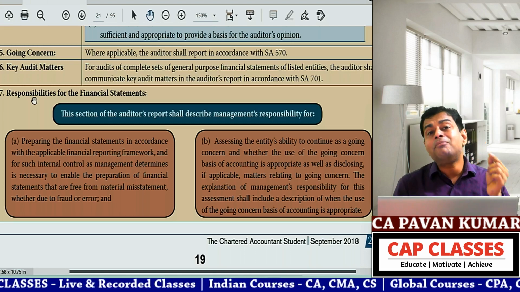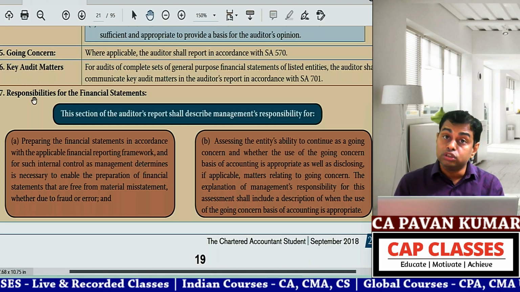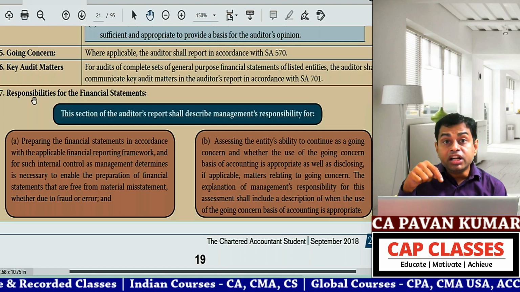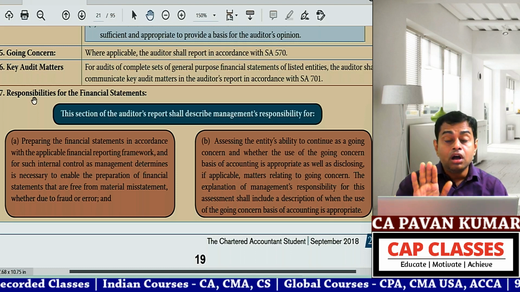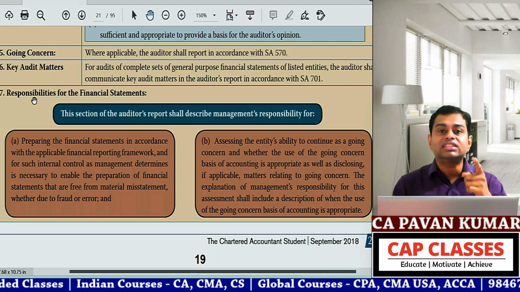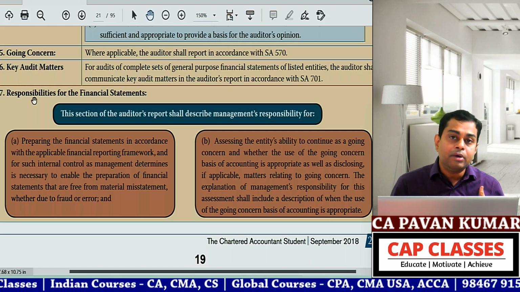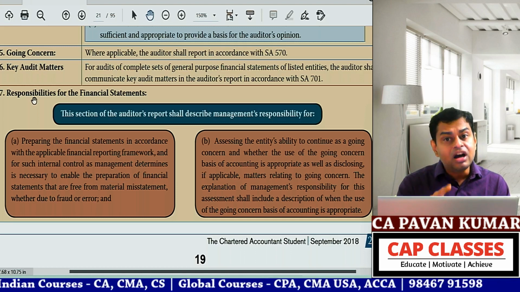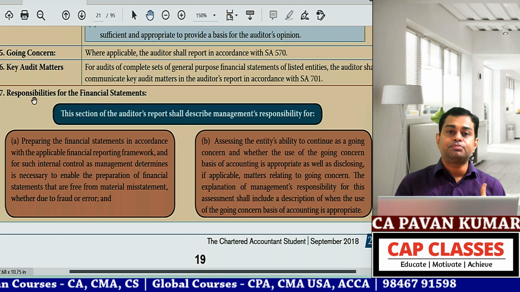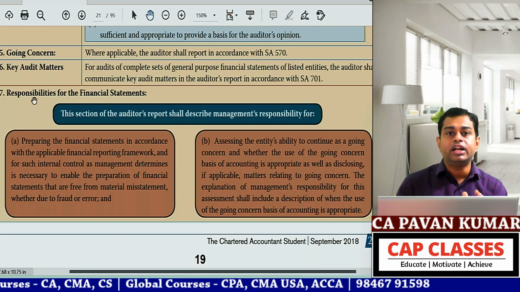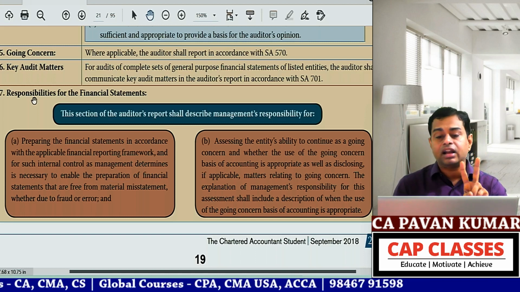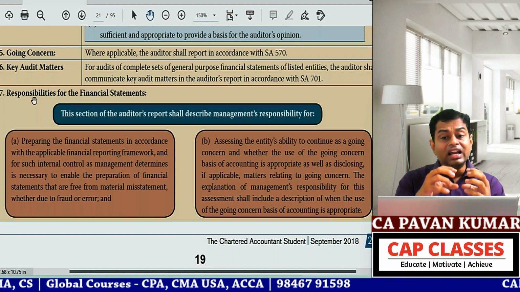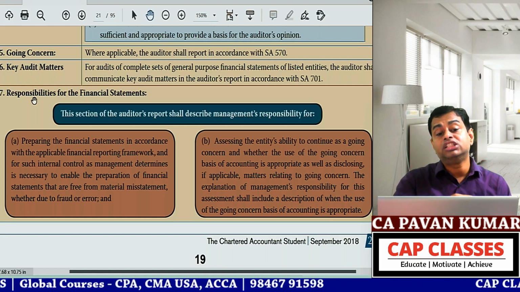He might come to a conclusion that, oh, this balance sheet is prepared by Pavan Kumar. The auditor has to clearly tell, hello, wait, that is a misunderstanding. I have not prepared the balance sheet and P&L. I will tell you what management is responsible for, and I will tell you what I am responsible for. That is the reason in the audit report, two sections are there. One section is responsibilities of management. Another section is responsibilities of auditor.